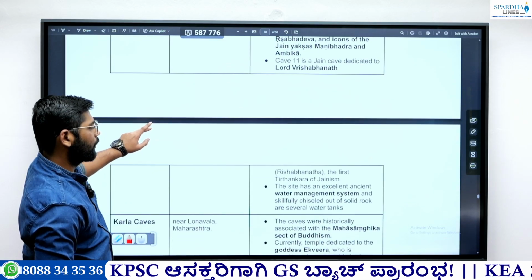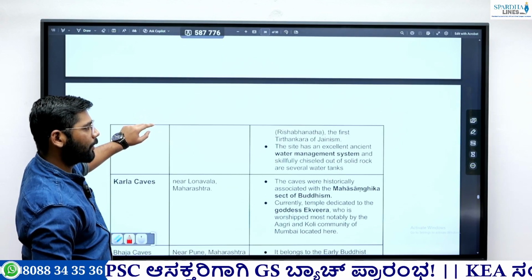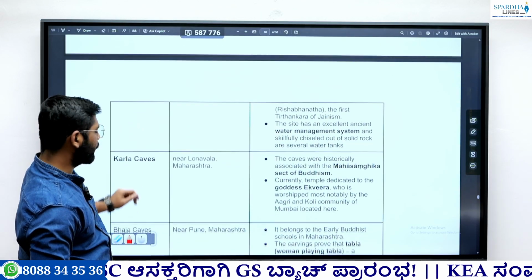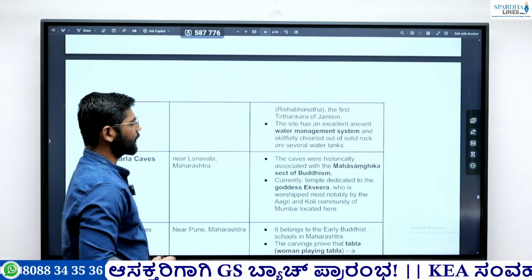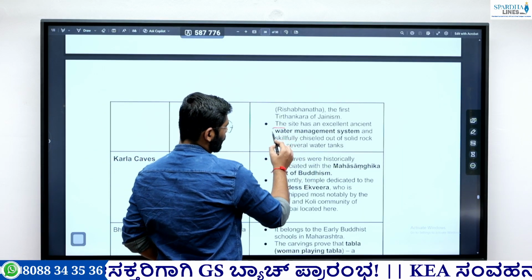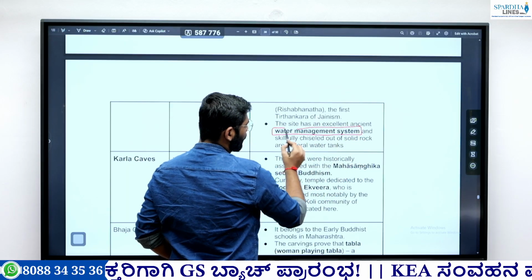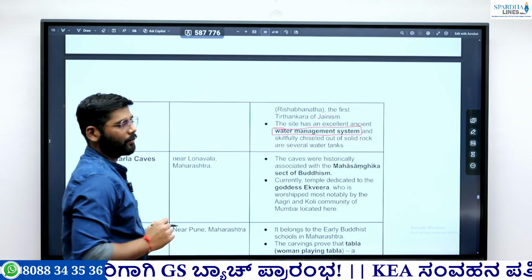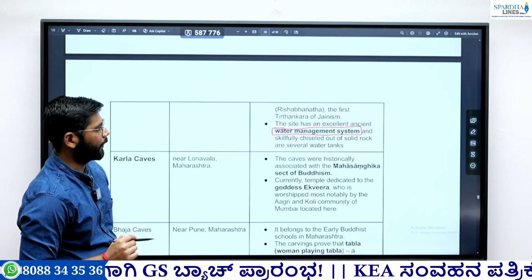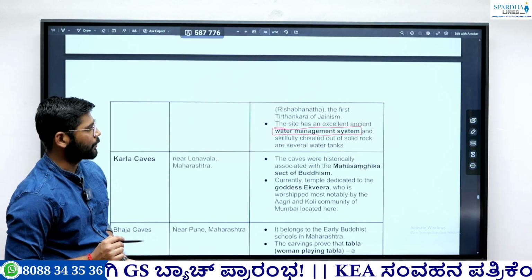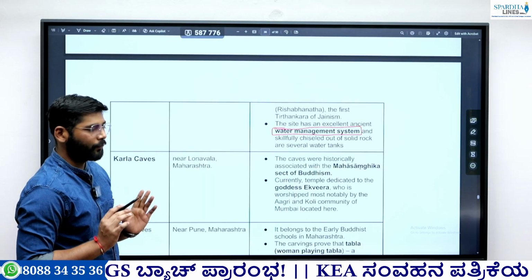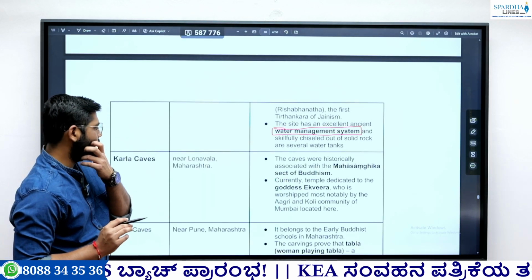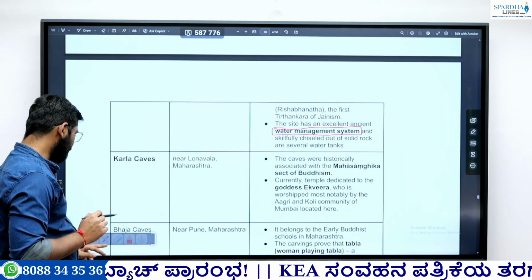Rishabhanatha was the first Tirthankara of Jainism that we know. Then the site has an excellent ancient water management system. This is a very important fact. We have found an excellent water management system in the Pandavleni or the Nashik caves. We have found several water tanks there.